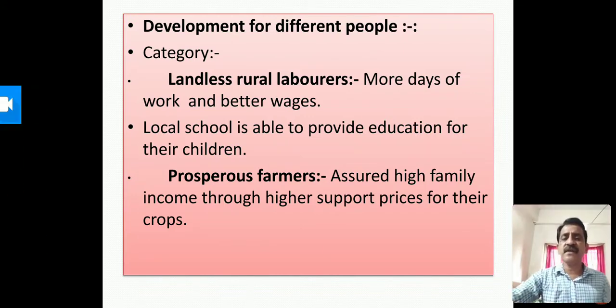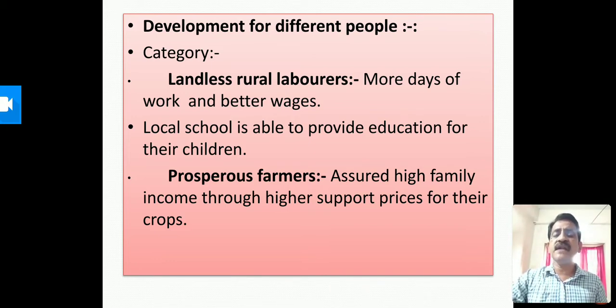Development for different people. There are different categories of people available. We can see different categories of people around us. I mean to say different occupations. Like, let us see the case of a landless rural laborer. What could be development for him?